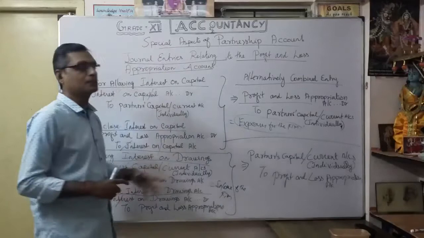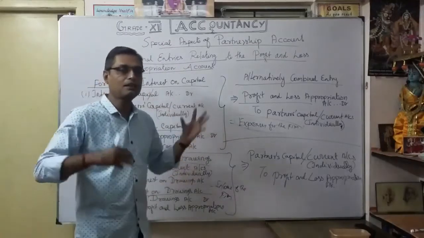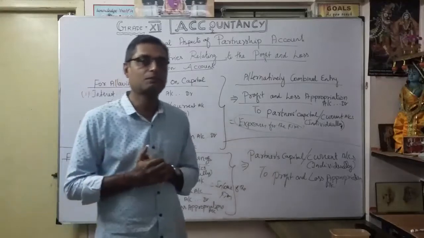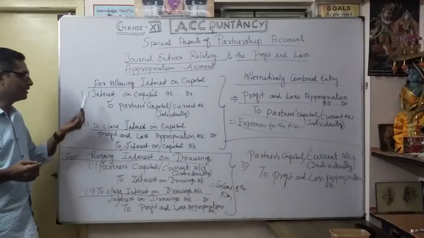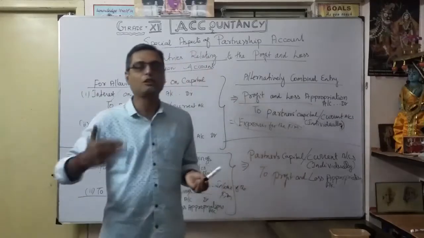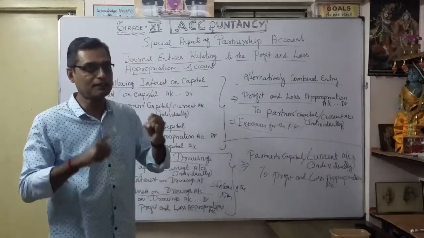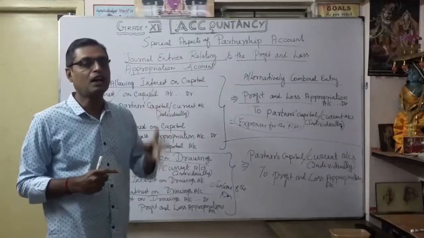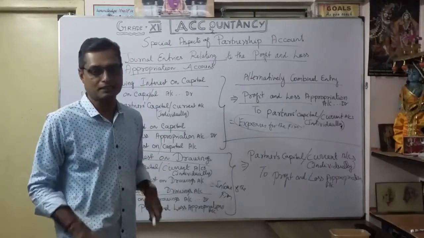That is our very important entry for interest on capital and interest on drawings. Very, very important. We will discuss it separately, how to calculate interest on capital and interest on drawings, in a separate chapter. Here, what is very important is how you are going to process the journal entry, whether to make it two entries or alternatively one entry. That practice we want to develop. Now finally, we are going to see two more entries. One is the reserve transfer entry, the other is how profit is transferred to the profit and loss appropriation account. Okay, now we will see that.